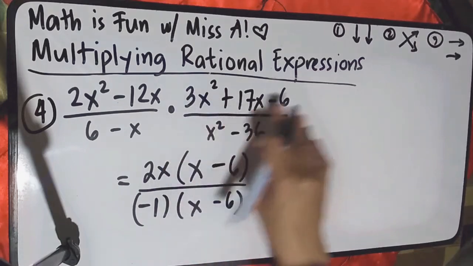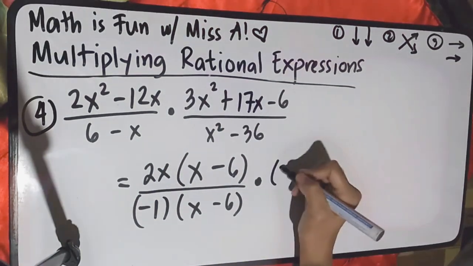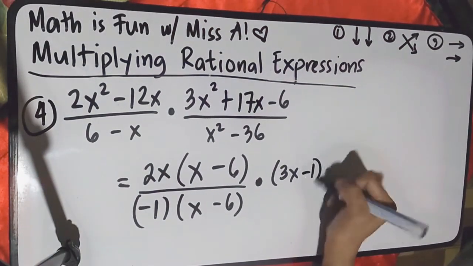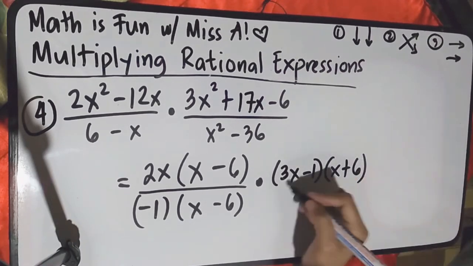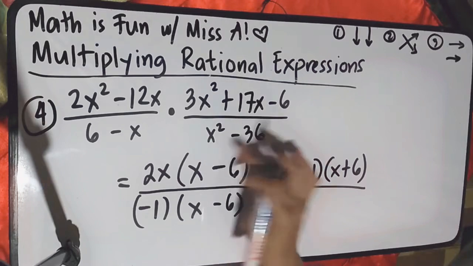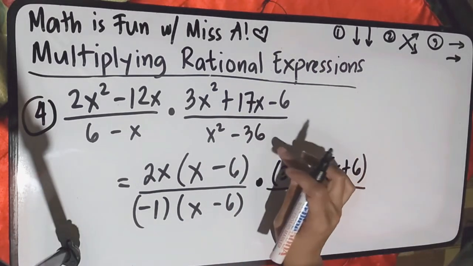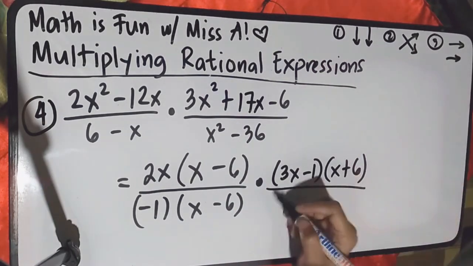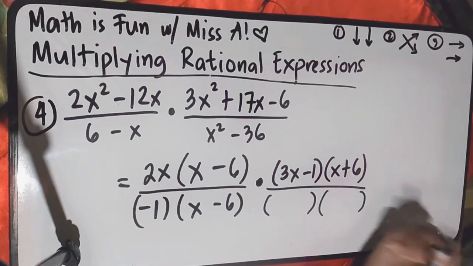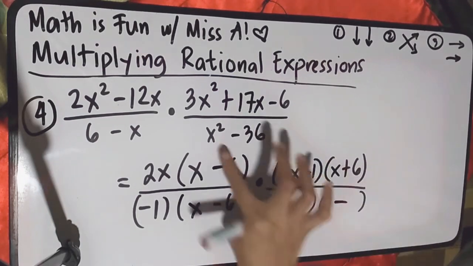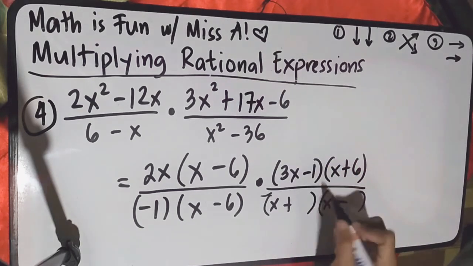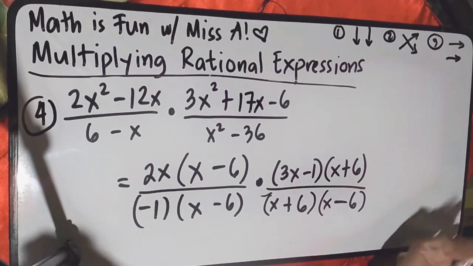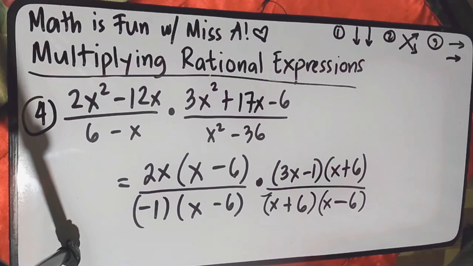The factored form of this quadratic trinomial is simply 3x minus 1 times x plus 6. All over, you have x squared minus 36. So, this is a DTS, difference of two squares, so again, you have the product of the sum and difference, one plus, one minus. Get the square root of x squared, so that is x. The square root of 36 is 6. And there you have it. It is now in factored form.